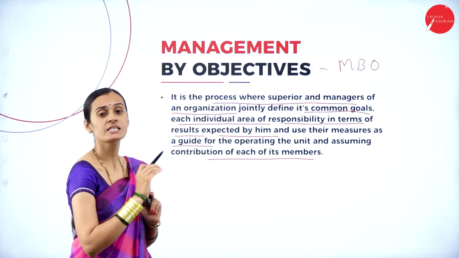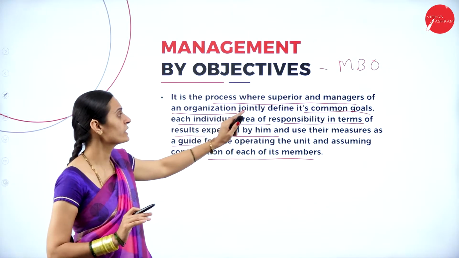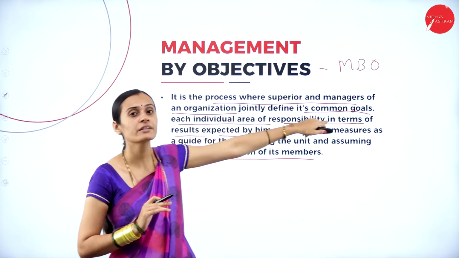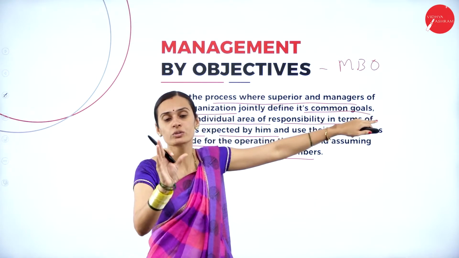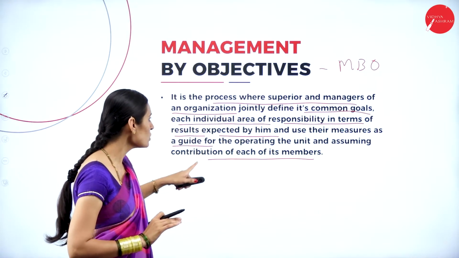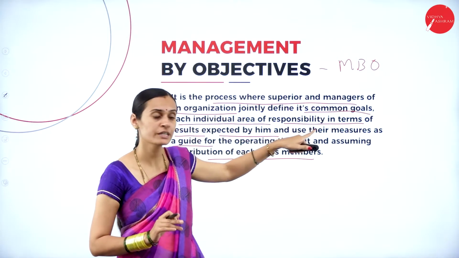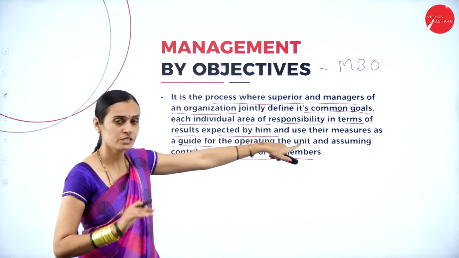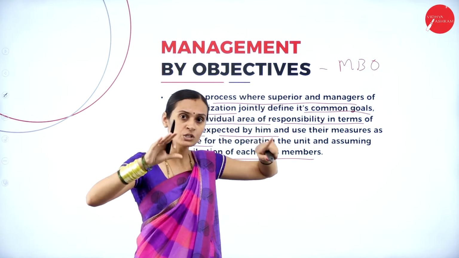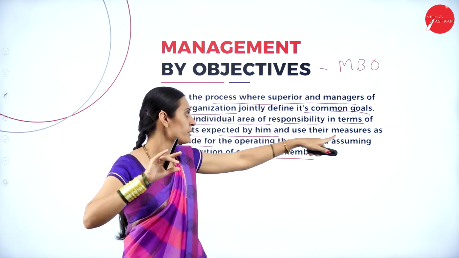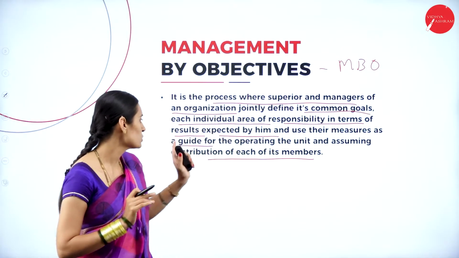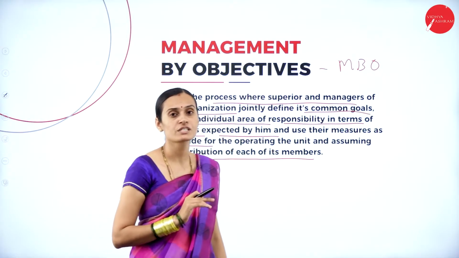First, the managers and the superiors, the higher-level authority, jointly define the common goal of the organization and each individual's area of responsibility in terms of the results expected, and these measures serve as a guide for the operating units and for assuring the contributions of each of its members.